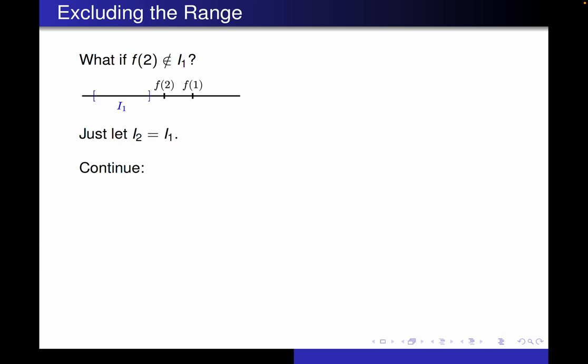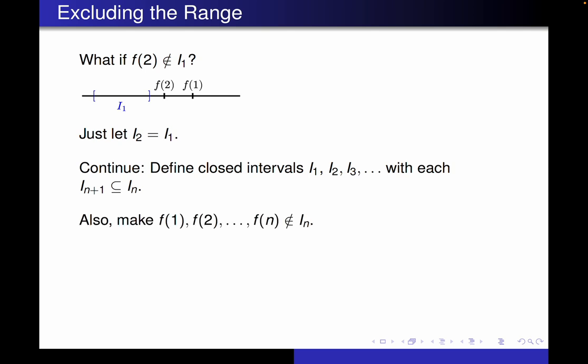So the idea is to continue doing this until you get all the outputs excluded from the intervals. Right? So we're going to define a sequence of closed intervals I1, I2, I3, etc., where I_{n+1} is contained in I_n, and also make it so that f(1) through f(n) are not in I_n. Then we're going to define I to be the intersection of all those intervals, because if we take the intersection of all those intervals, that presumably will exclude all the outputs.